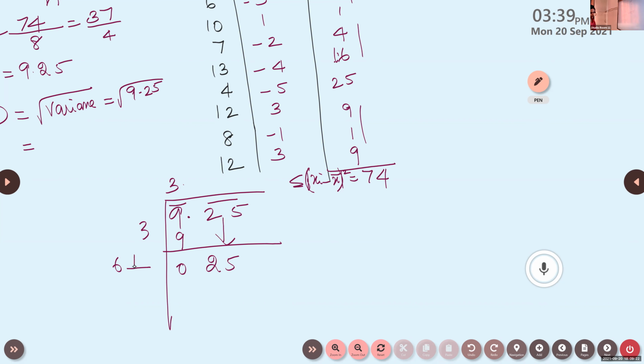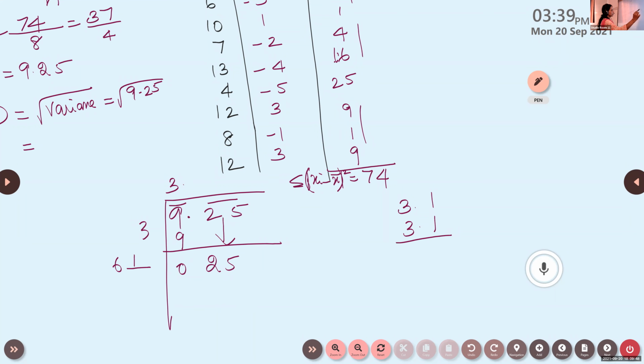Then take the square root. If it is not possible, then what will you do? Otherwise, you take the approximate value.